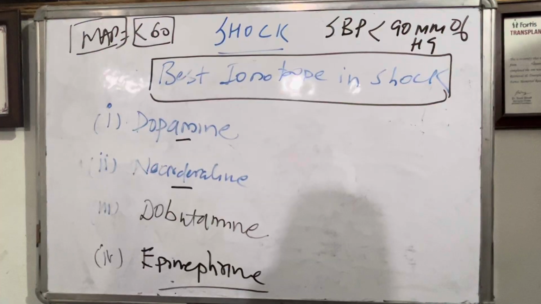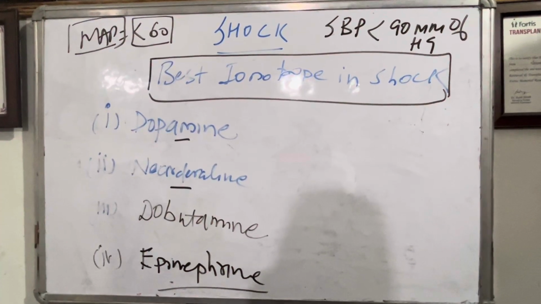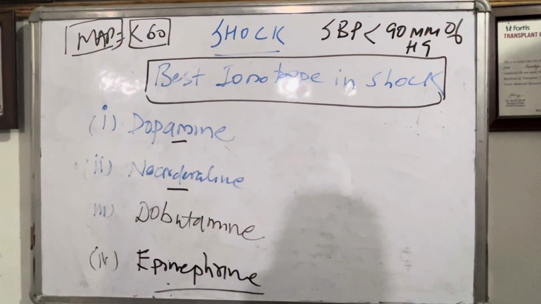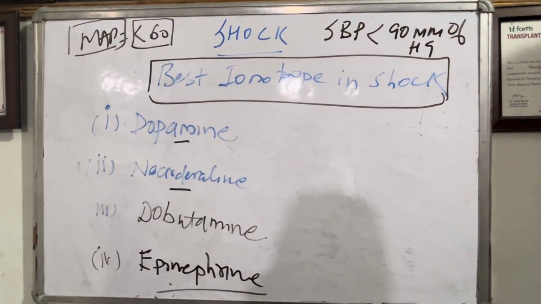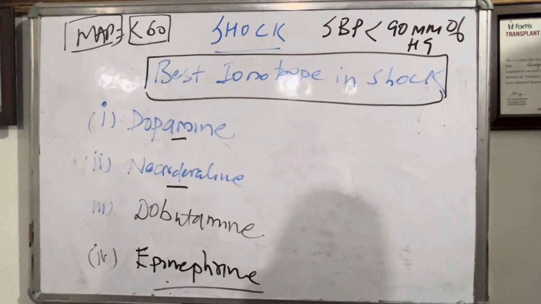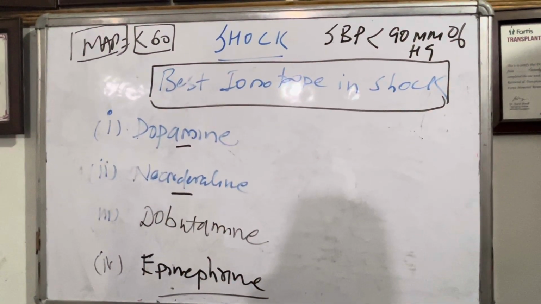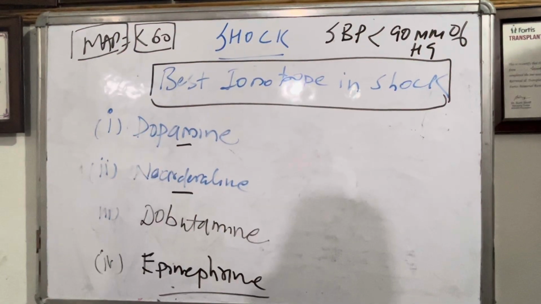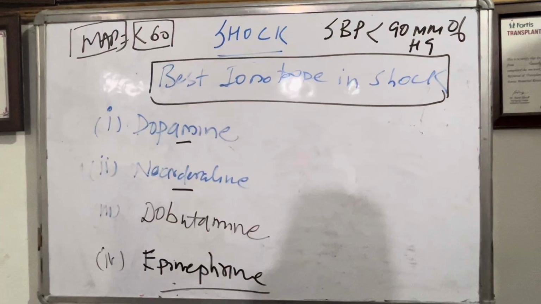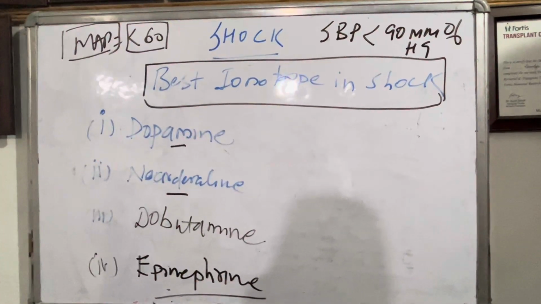In response, they produce more lactic acid, further worsening the shock. So in toto, we define shock as a clinical syndrome characterized by hypoxemia of distal tissues, with low oxygen and low blood circulation to the tissues, leading to anaerobic respiration.